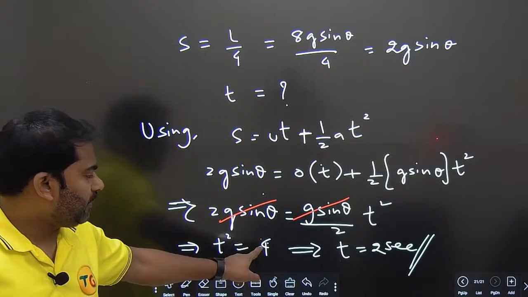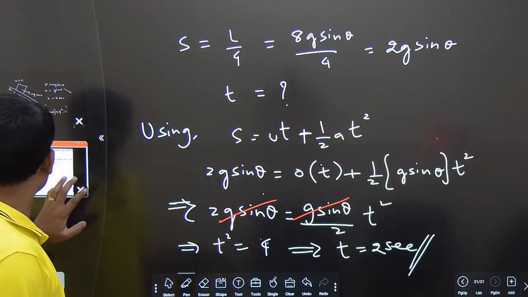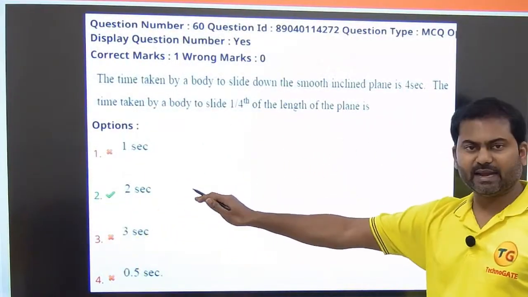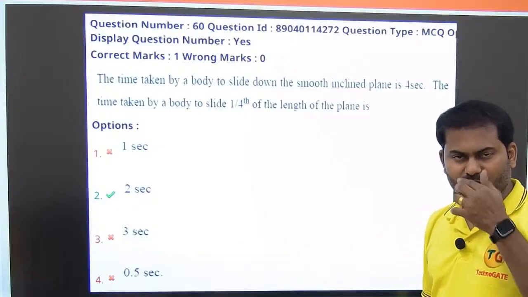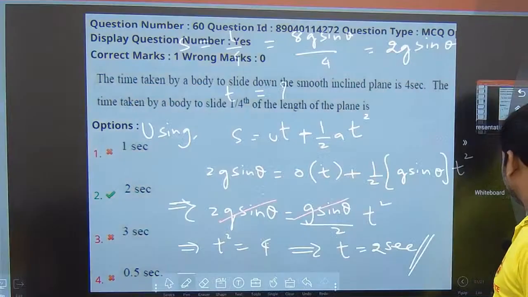Because time can never be negative, that's why we are not taking -2. The answer for this question is 2 seconds. You can see here, option number 2 is the right answer here. Clear? If you guys want to copy, you can copy from here.